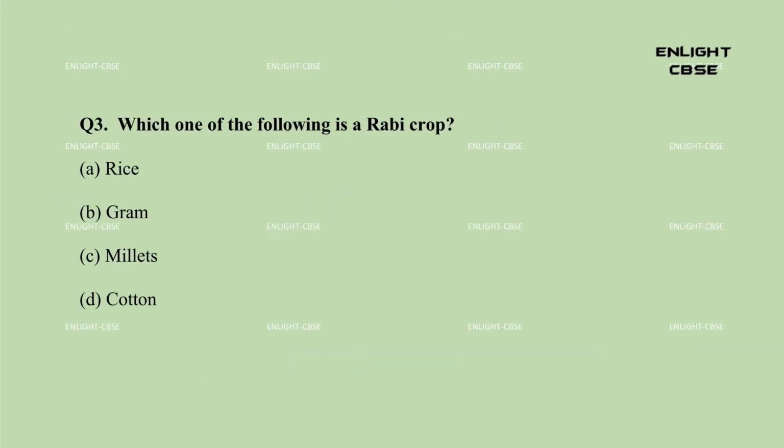Question 3. Which one of the following is a Rabi crop? A. Rice. B. Gram. C. Millets. D. Cotton. Answer: B. Gram.